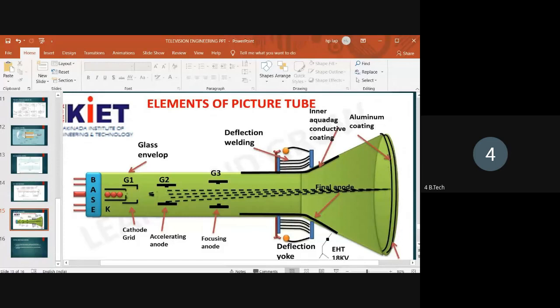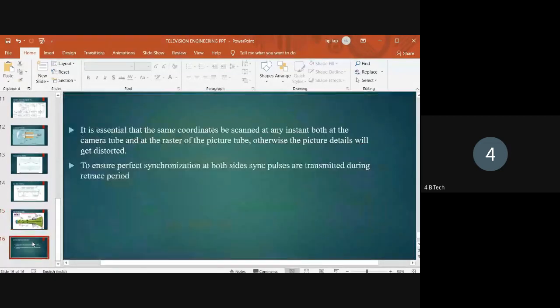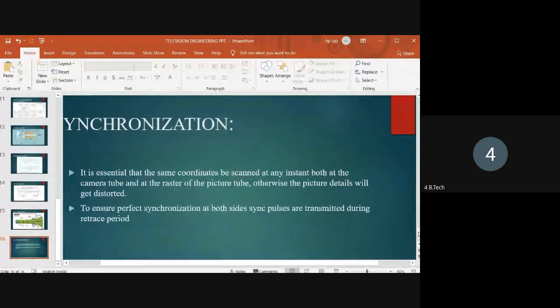Next, come to the synchronization. I already told why the synchronization pulses are used. It is essential that the same coordinates be scanned at any instant, both at the camera tube and at the raster of the picture tube.